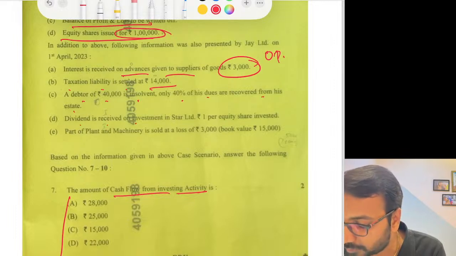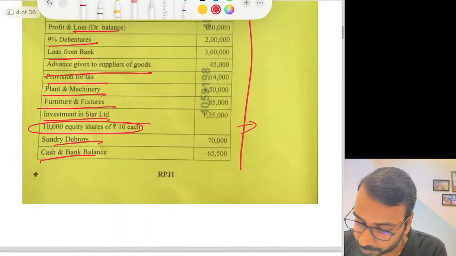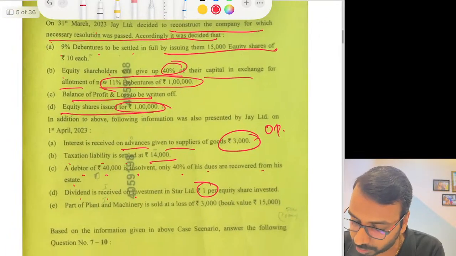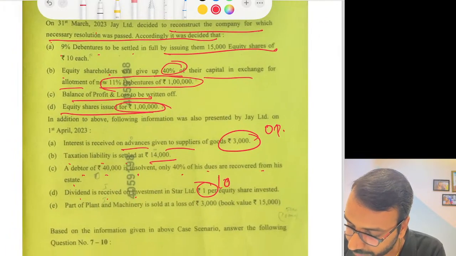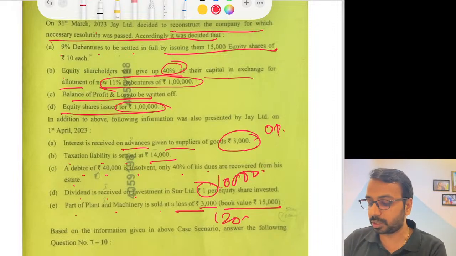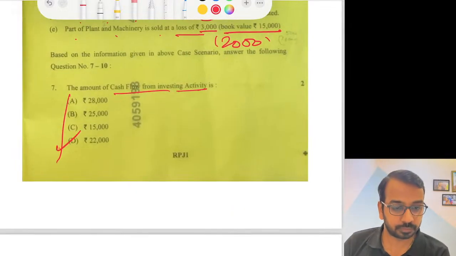Dividend is received on investment, 1 per equity share of Star Limited. So Star Limited, 10,000 equity shares, you will receive 10,000 here as dividend. Part of plant and machinery is sold for 3,000, loss of 3,000, book value 15, so 12,000 this is sold for. So cash flow from investing activity is 22,000.